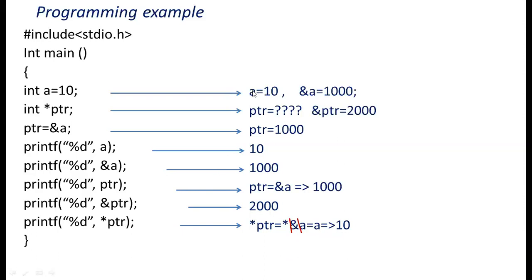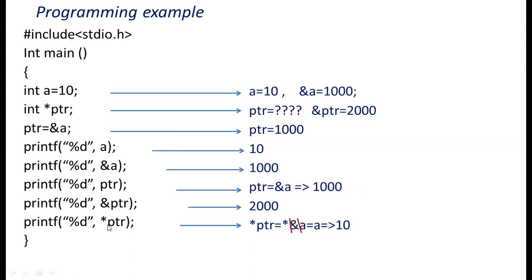So I will tell again. See here, if I display ptr, it will give output, that is address of a. If I display star ptr, it will give the value of a. If I display only ptr, that is ampersand a, it will give the address.